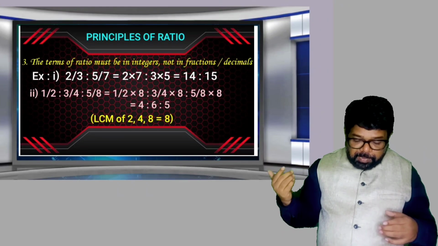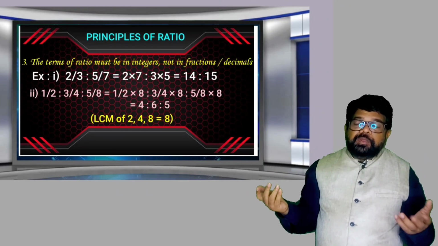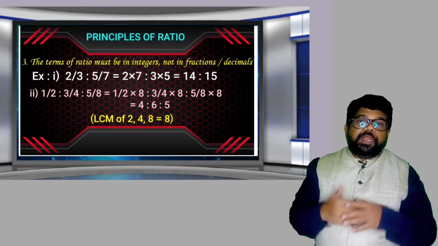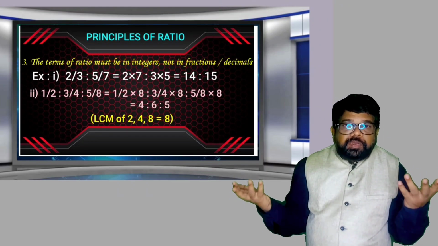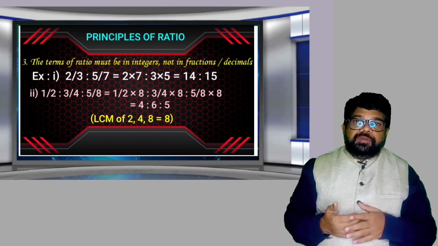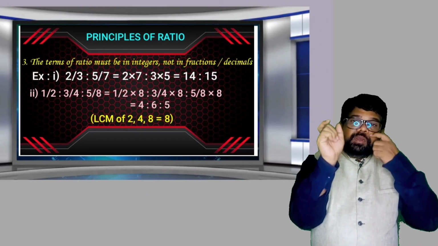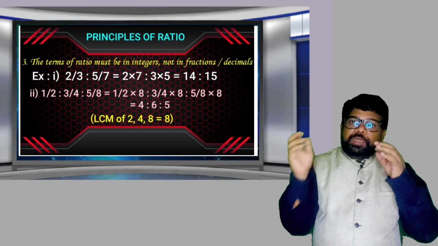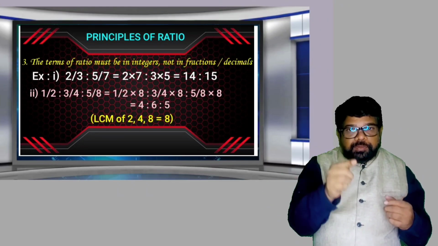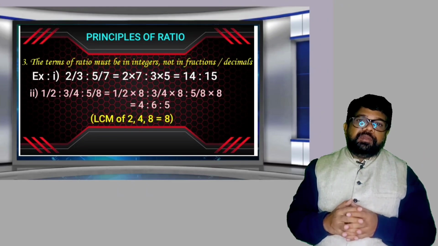What is the cross multiplication here? 2 into 7 is 14. 3 into 5 is 15. So 14 is to 15. Converted into integers, 14 and 15 are the countable numbers now. So if two terms are in fractions, simply by doing cross multiplication we get integers. It is a very simple method.